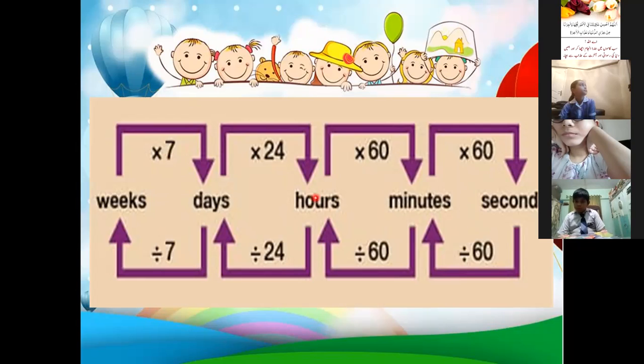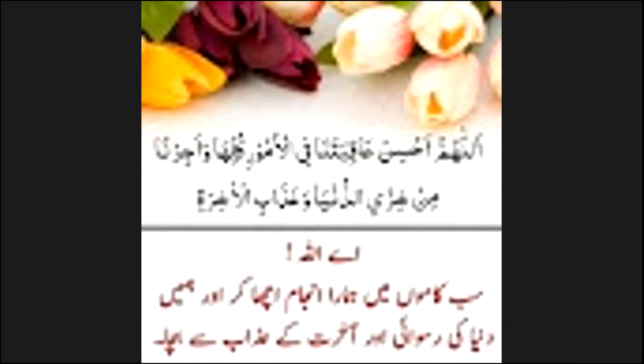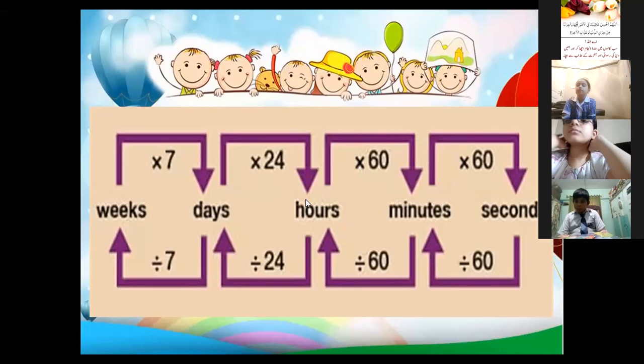Now when we convert hours to minutes, from the bigger unit to smaller unit, we will multiply it by 60. Here the standard has been changed, and now the standard is 1 hour is equal to 60 minutes.